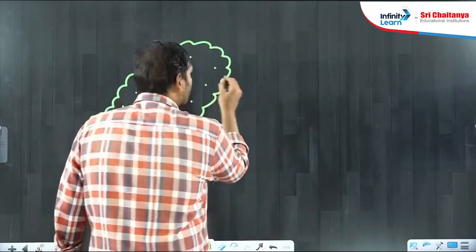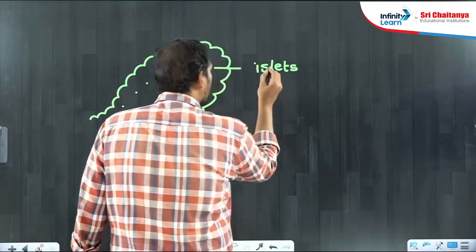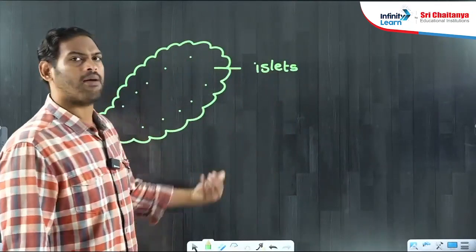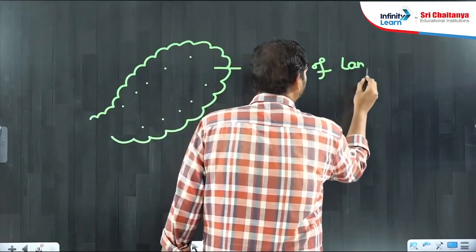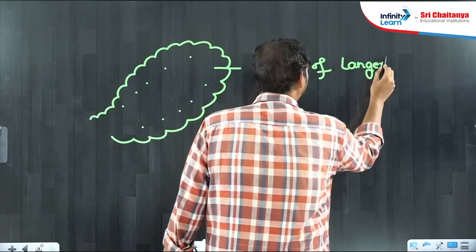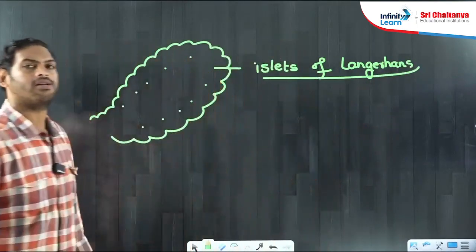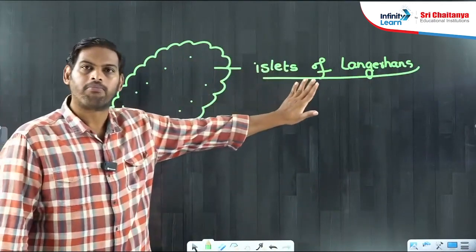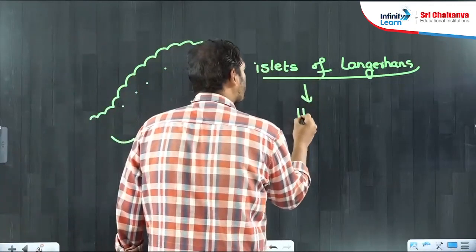Organ, organelle. Island, islet. So these were referred to as islets. And as they were discovered by the scientist Paul Langerhans, they were named after him, islets of Langerhans. He discovered them. It doesn't mean they belong to him. Islets of Langerhans are the endocrine parts of the pancreas. Islets of Langerhans secrete hormones.